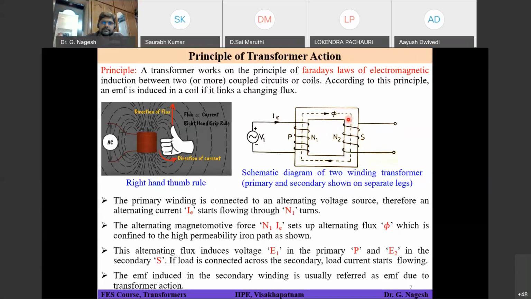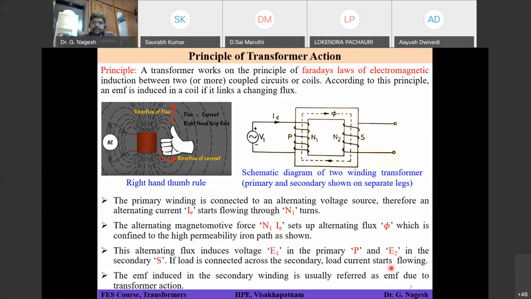So this alternating flux induces EMF E1 in the primary P and E2 in the secondary S. Here I have shown an open circuit. If some load is connected across the secondary terminals, load current will also start flowing.